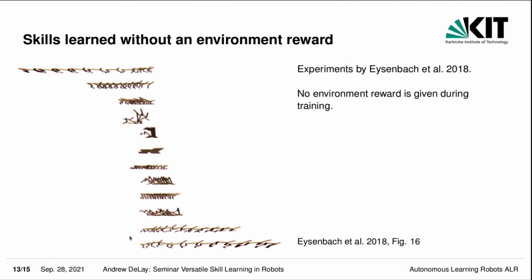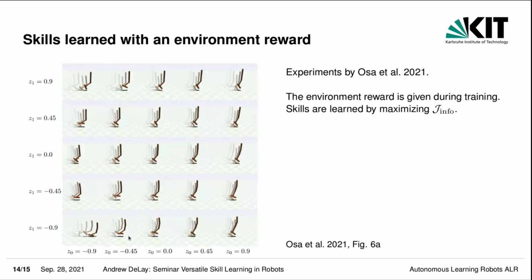Now, to give an example of which skills are learned when the environment reward is given during training, we have the experiments by OSA and others, where in this case, two continuous skills are given to the hopper, and it learned to map certain styles of movement to the different values.